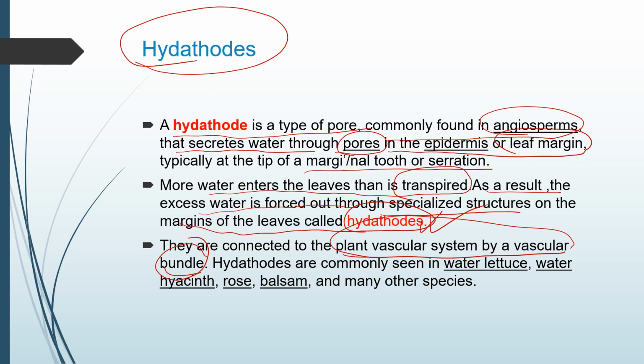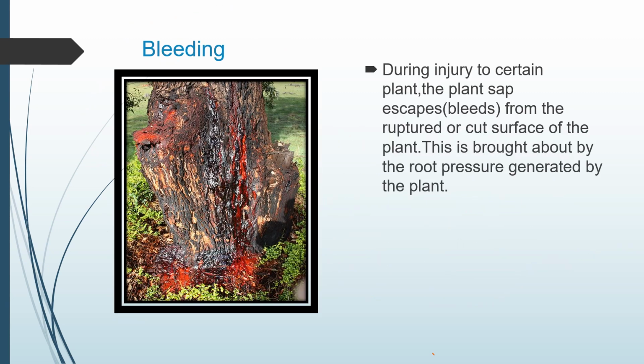Now, hydathodes are commonly seen in water lettuce, water hyacinth, rose, balsam and many other species of plants. This is a special structure found at the epidermis or the leaf margin. So is it clear to all? Now we will move on to the last part, that is guttation and bleeding.